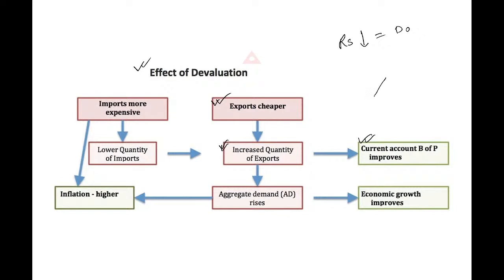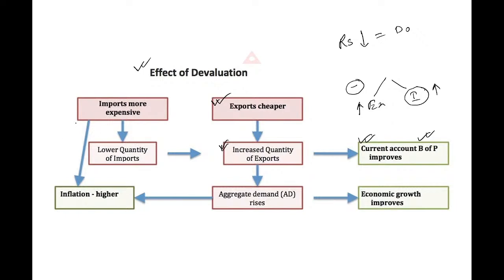Current account means exports and imports, and India's imports are basically more than exports. That's why it is in negative position. If exports increase, that also improves the position of the current account.